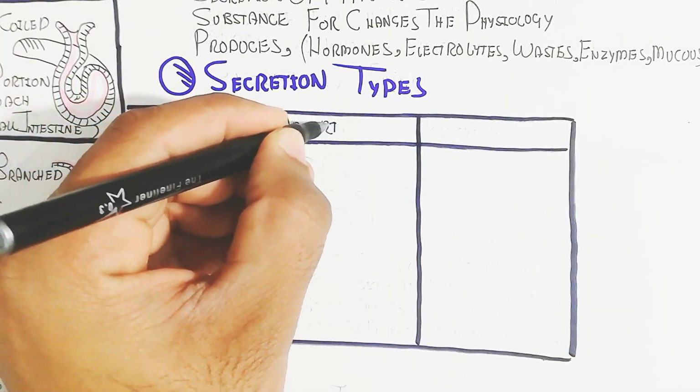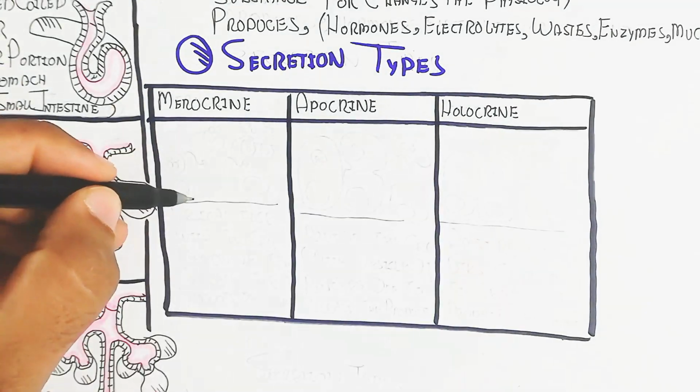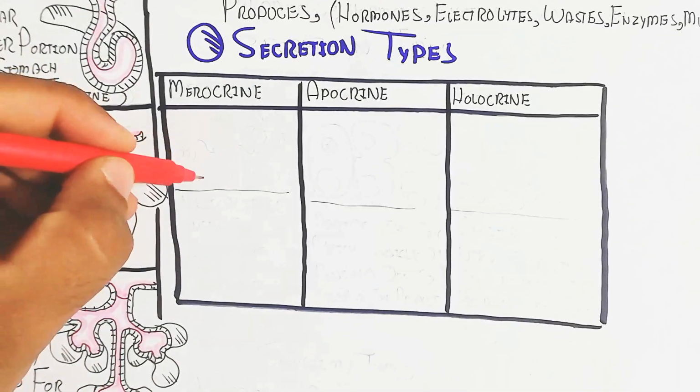We will learn about secretion types now: the merocrine, apocrine and holocrine. How they secrete, we will understand now.